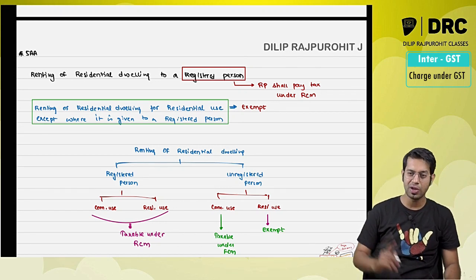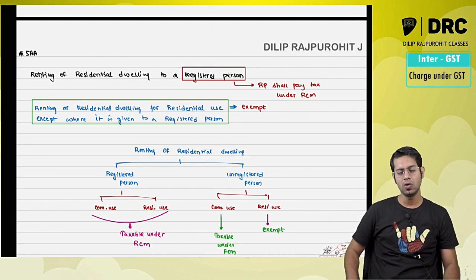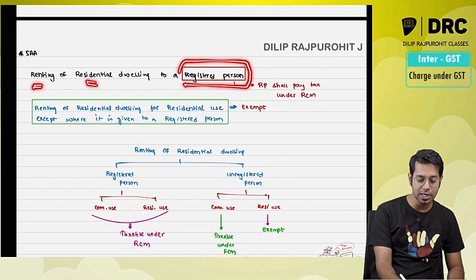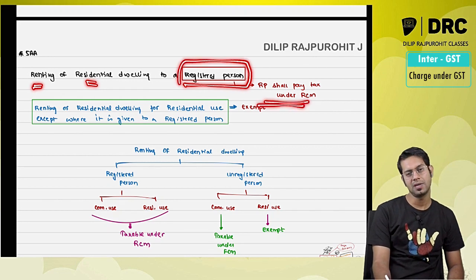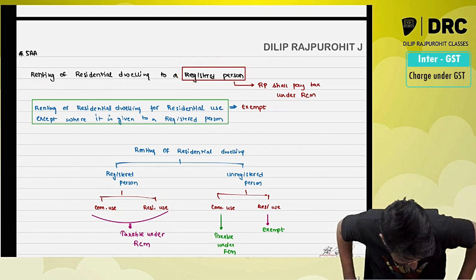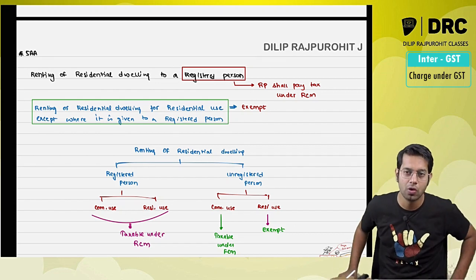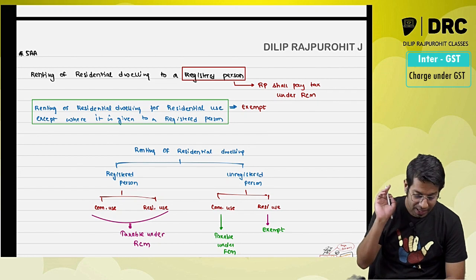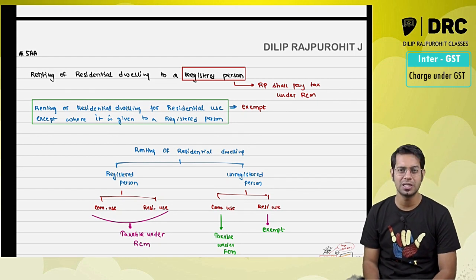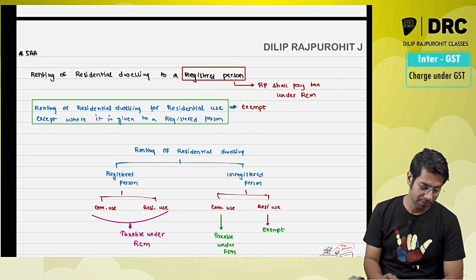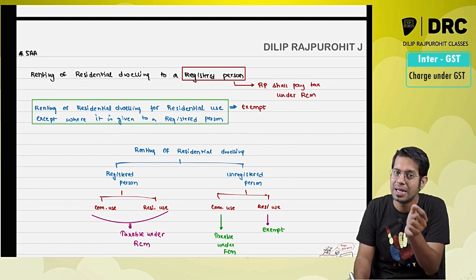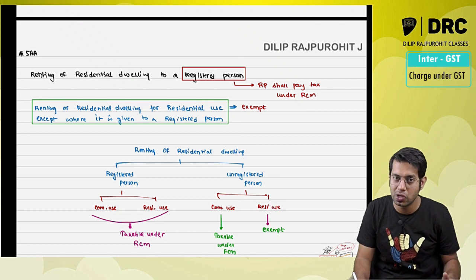Basically, it is exempt. However, a new entry has been added in your reverse charge, which says if you are renting a residential dwelling to a registered person, then that registered person will have to pay the taxes under reverse charge. If you are renting what? Residential dwelling. Whom are you renting this residential dwelling? If you are renting this residential dwelling to a registered person, then that registered person will have to pay the taxes under reverse charge. Please note, if you are renting a residential dwelling for residential use, then it is exempt except where it is rented to a registered person.